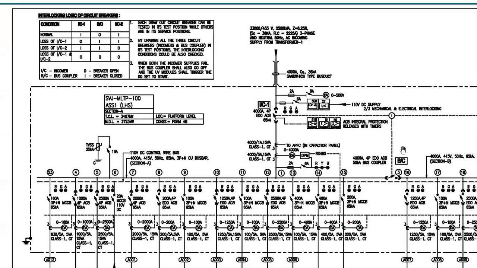And the mechanical interlock is called a castle key. What is the castle key? It's a key which is provided in the particular compartment. You can lock the key. This also operates a contact only, but with that key.